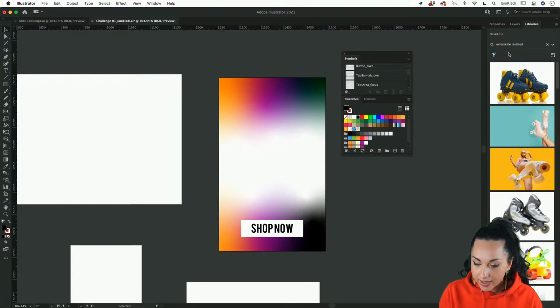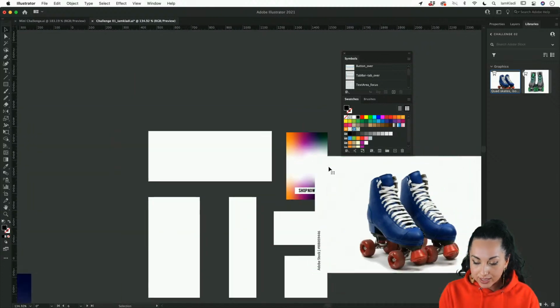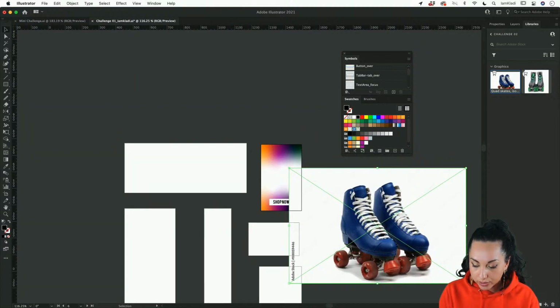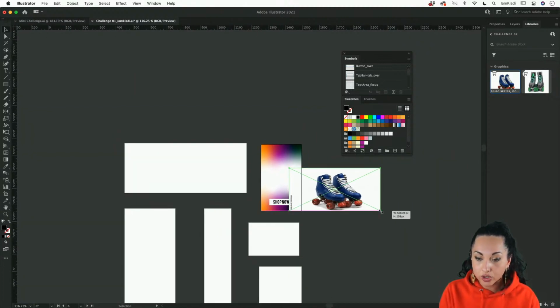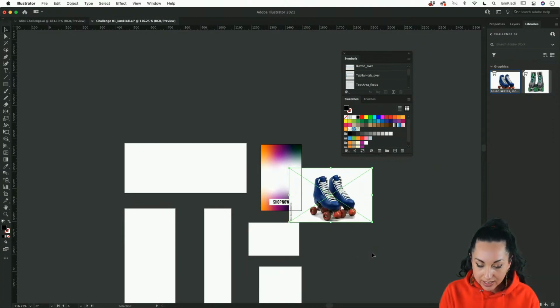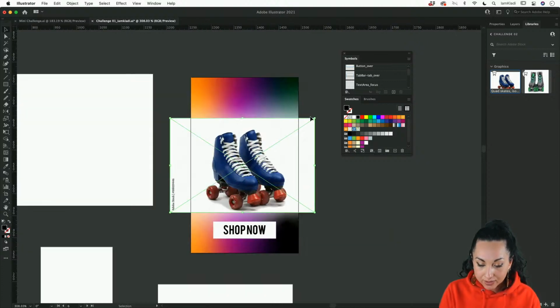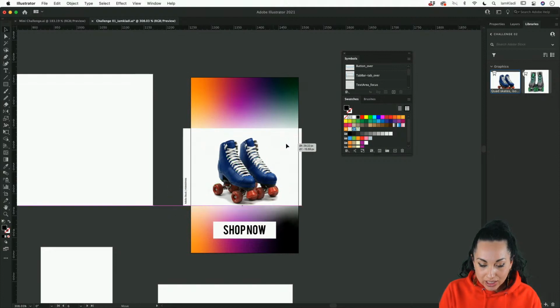Fantastic. So let's go ahead and go back into our library, and all you have to do is click and drag in order to bring the image in. As you can see, the image is quite big, so all you have to do is click and drag the corner of the bounding box, and to make sure that we don't distort it, we're going to hold the shift key. And once we put it on top of our banner, how do we achieve that transition?